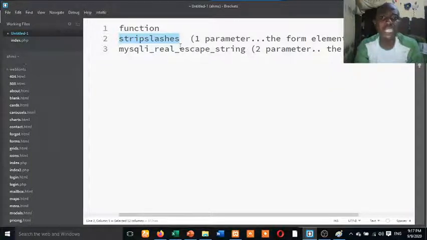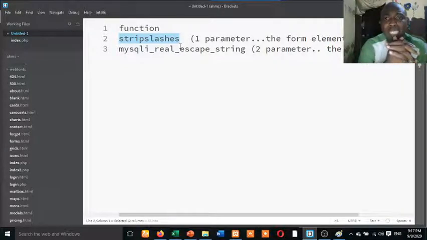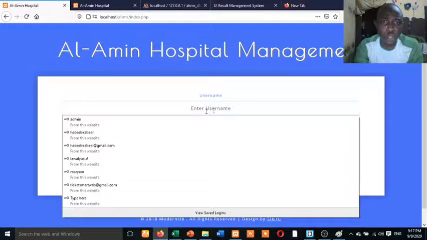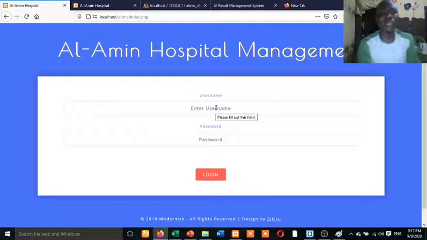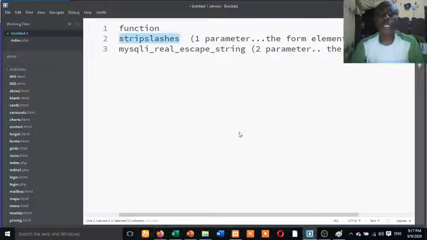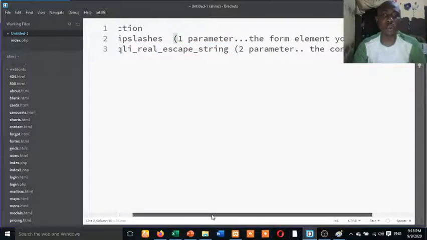These two functions are used for security of login, because there is something known as SQL injection, so that someone cannot come and put some kind of SQL injection and override your database. Are you getting it? Please just try and understand. I'm not trying to make it difficult, but I just want to explain. So these two functions, stripslashes and mysql_real_escape_string, are used to prevent SQL injection.